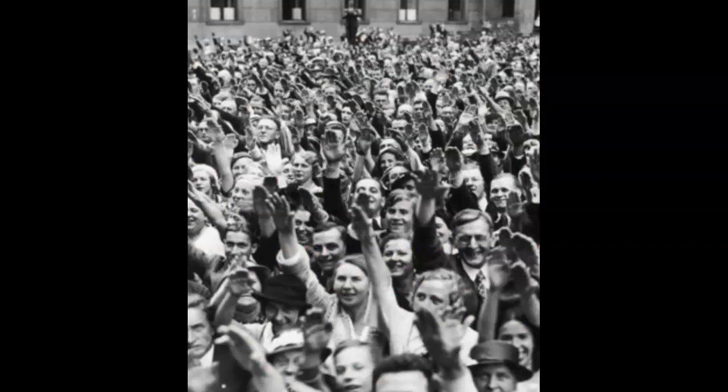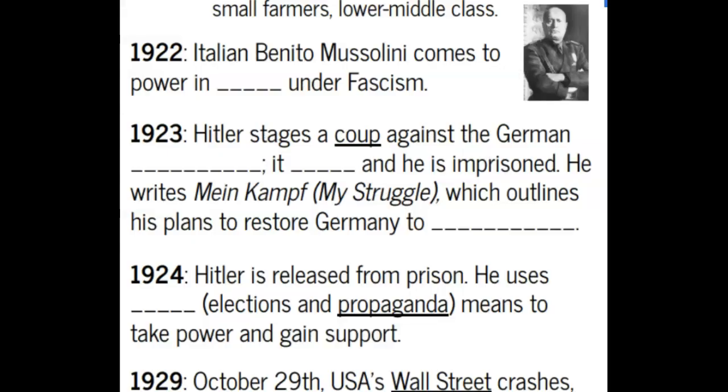And this whole platform really attracts lots of different groups of people. This includes unemployed ex-soldiers, small farmers, and lower middle-class people. And if we think about it, if we know that the German economy is doing poorly, a platform like this would really appeal to people who are not doing well economically. So now we're down here in 1922, and we have another of Hitler's future allies, Italian Benito Mussolini, comes to power in Italy under fascism, or this kind of total control by a leader.